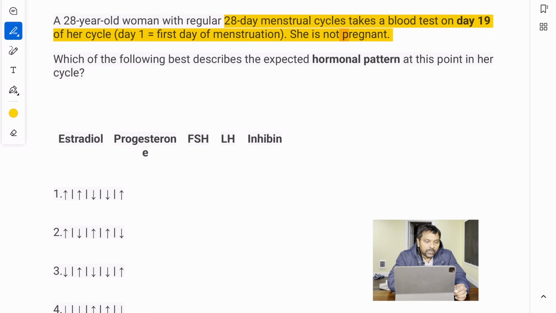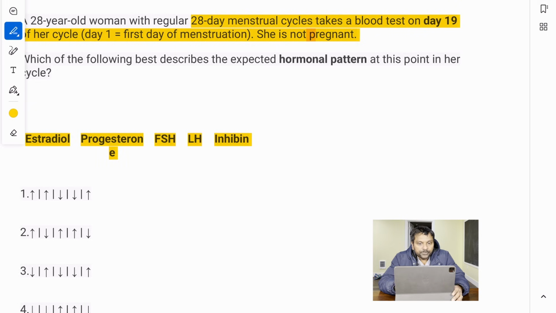There are 4 options here, with estradiol, progesterone, FSH, LH, and inhibin, and how they change. Take a look at those 4 options, and we will also discuss this question.